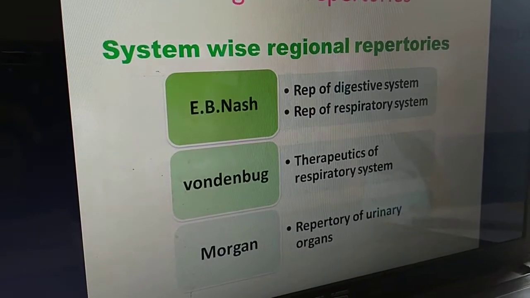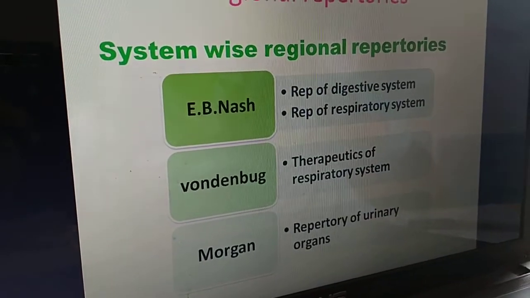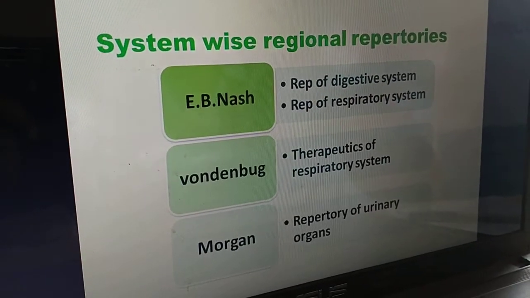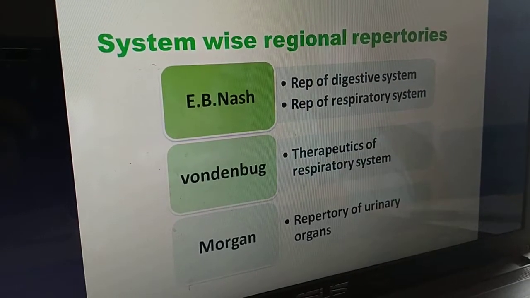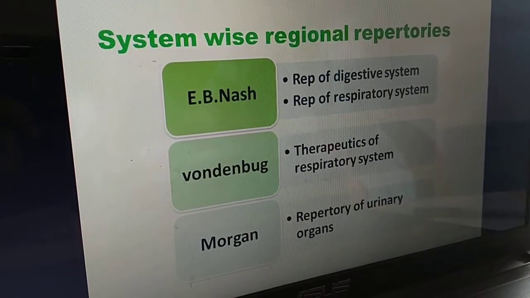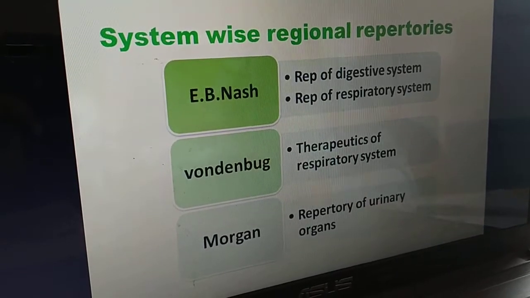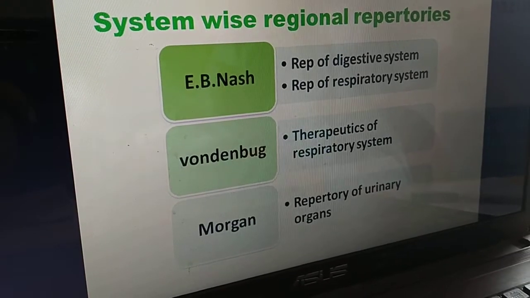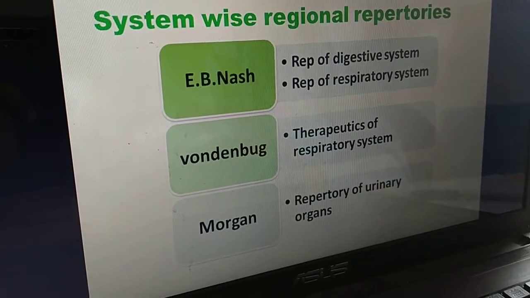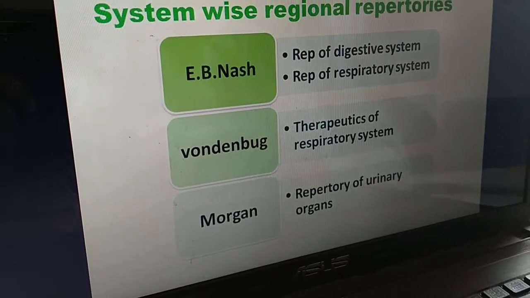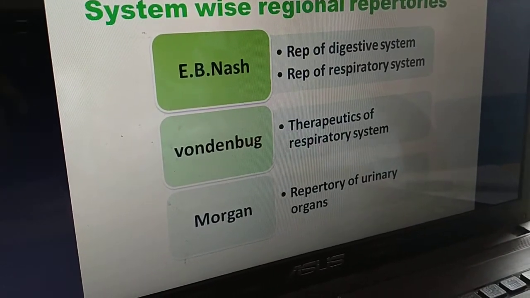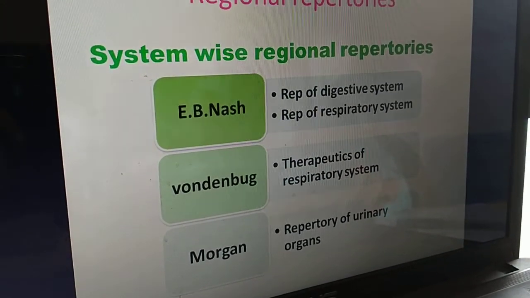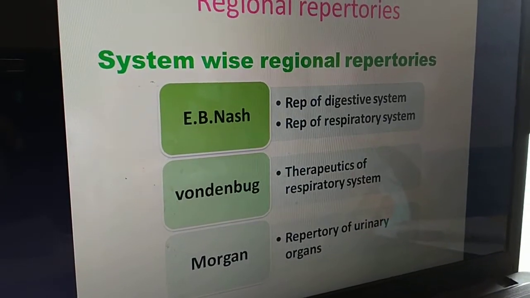Examples of system-wise regional repertory: a very popular author of Materia Medica, E.B. Nash, who has written Therapeutics of Materia Medica, and in the form of repertory, he has published a repertory of the digestive system and a repertory of the respiratory system. Then one more famous clinician, Dr. Vandenberg, has published Therapeutics of the Respiratory System. Then authors like A.R. Morgan focused on the urinary organs and compiled a repertory of urinary organs. These are a few examples of system-wise regional repertories.